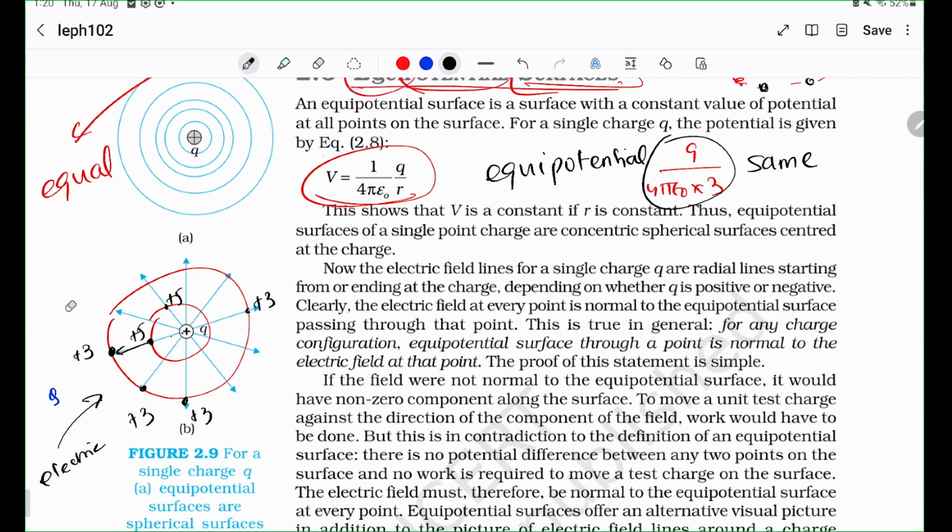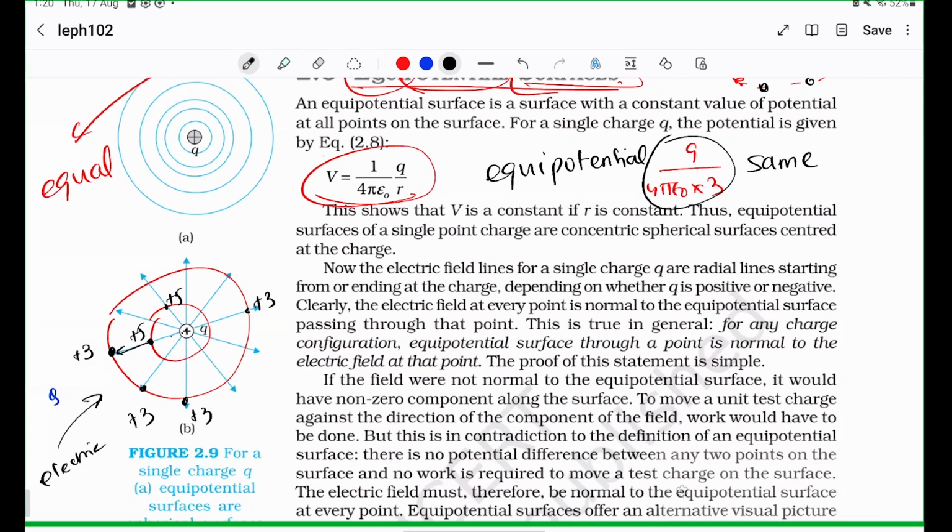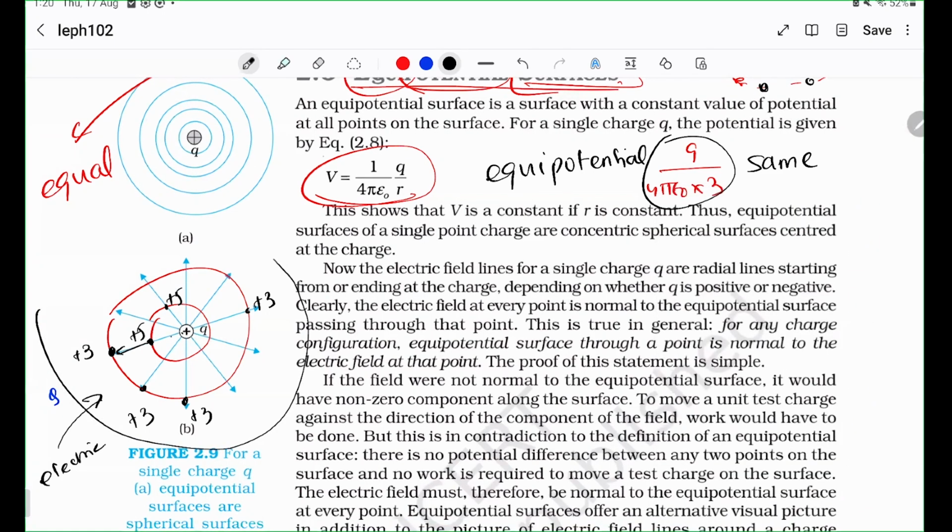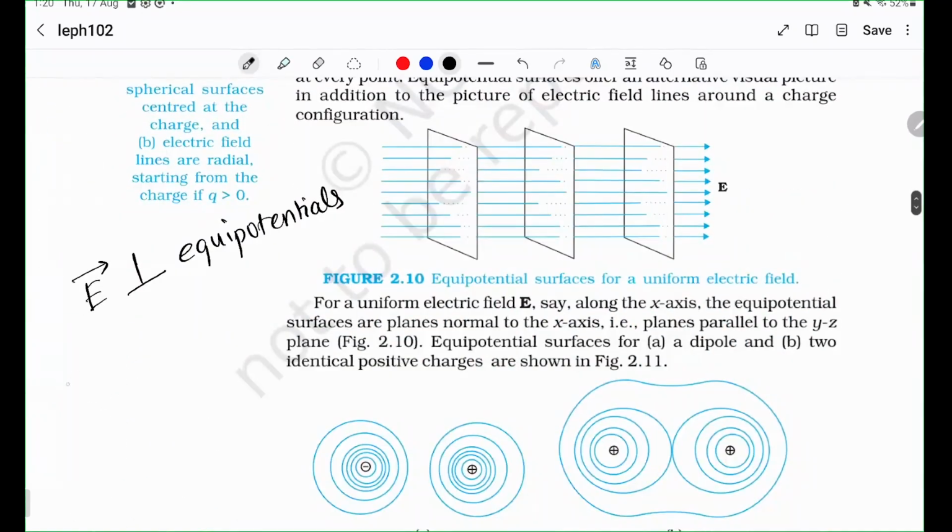So, if you take another equipotential surface somewhere here, that would maybe have +1 as its voltage, as its potential. The reason is that along the electric field, the potential energy of the positive test charge decreases, and therefore the potential of the equipotential surface should decrease. Okay, so that is one thing. Potential decreases along the electric field.